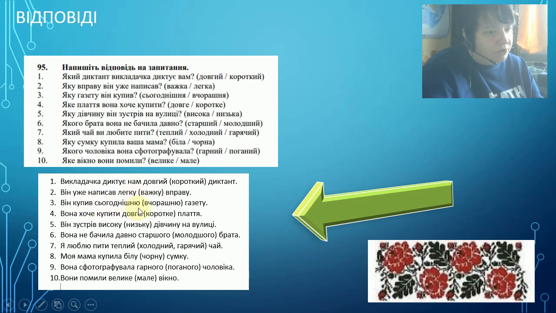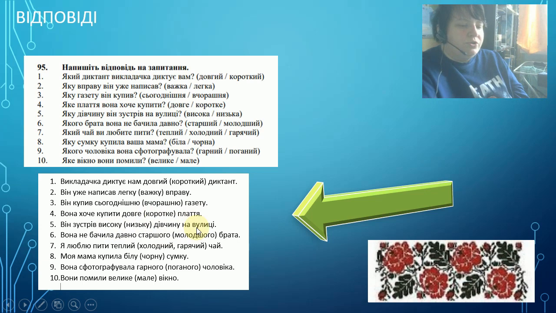He has bought yesterday's newspaper. Again, grammatical feminine, ending -у, because the sound is soft in both of these adjectives, and it's an inanimate object, newspaper. She wants to buy a long or short dress. It's grammatical neuter, so the ending is pretty much the same as in nominative case.